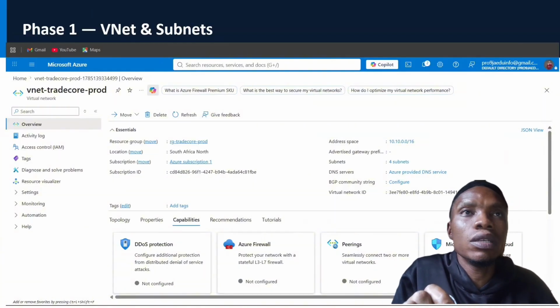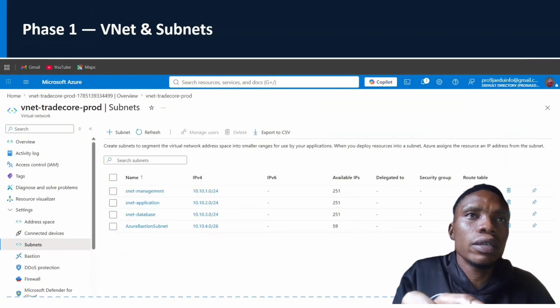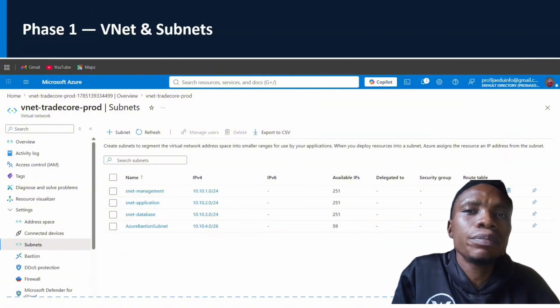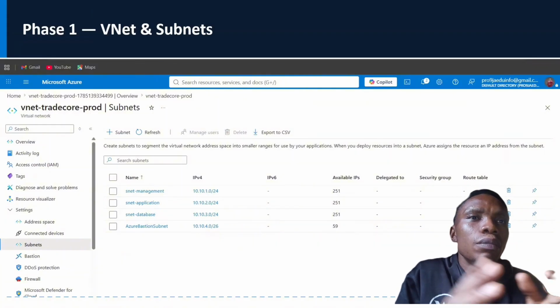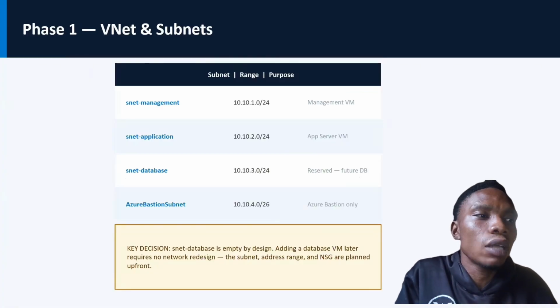The VNet was the first thing we did. The first thing is to create your network foundation. That's a VNet which was created, right? And after that, I created the different subnets: subnet management, subnet application, subnet database, and Azure Bastion subnet are what I created.